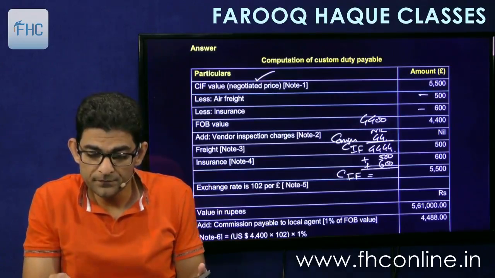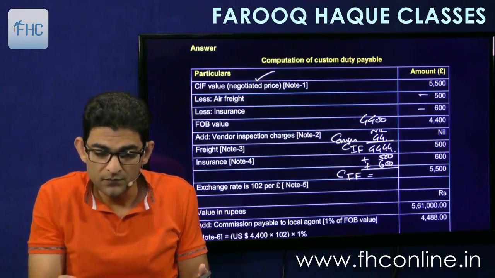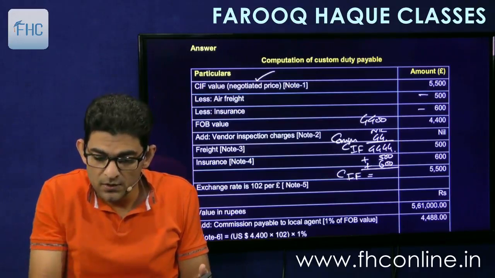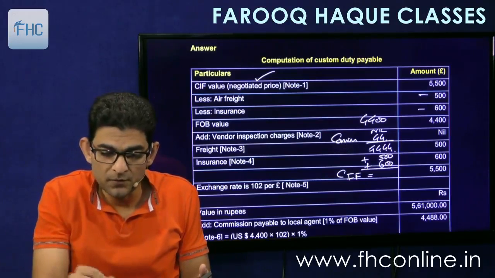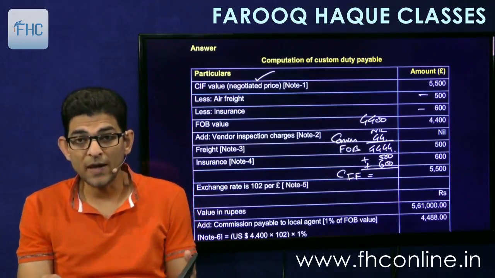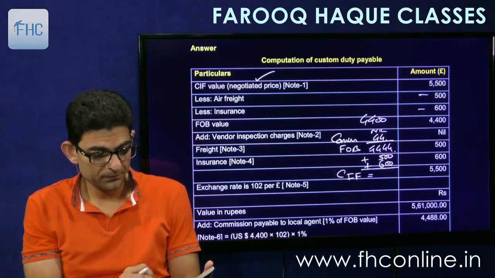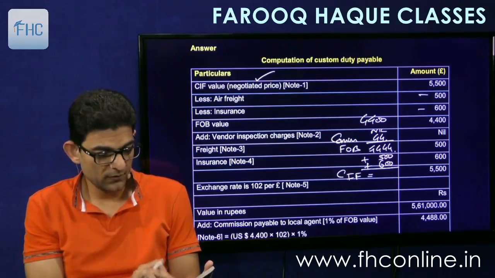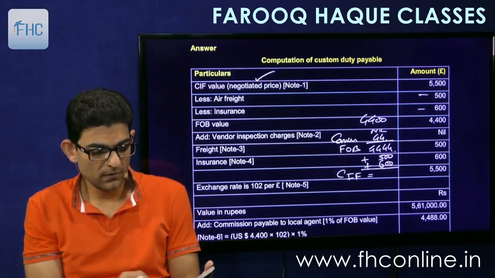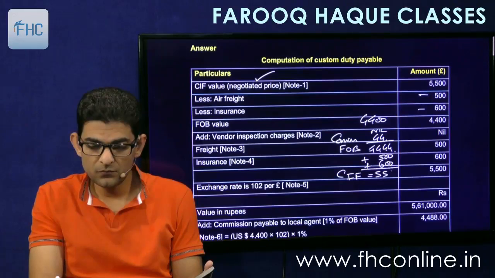Sorry, I have written CIF above. After adding this commission, actually this is FOB, the revised FOB. Then insurance and freight we add, so we get CIF. So 4,444 plus 500 plus 600 is 5,544.